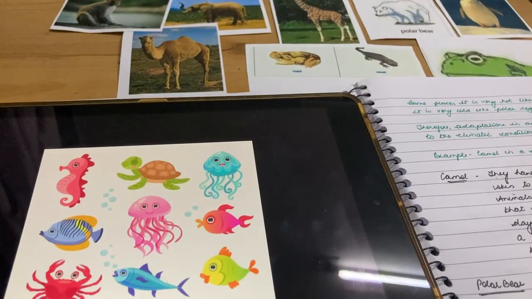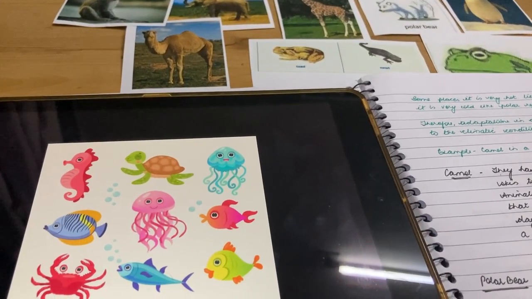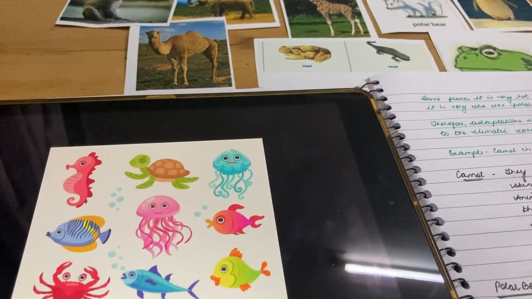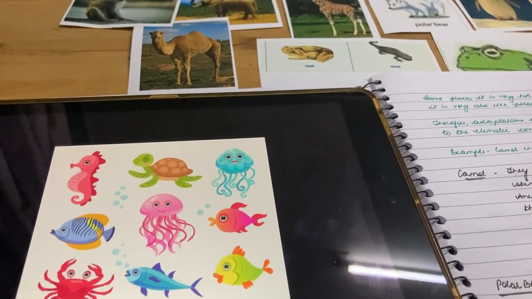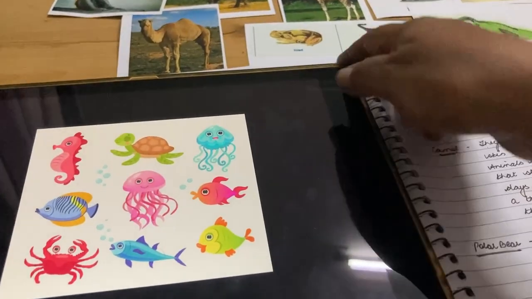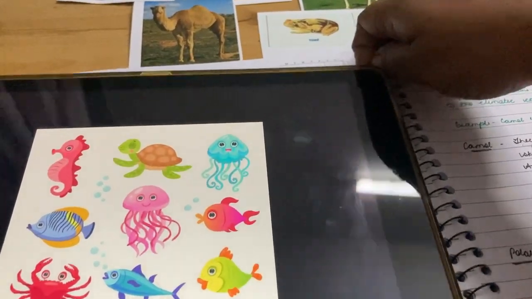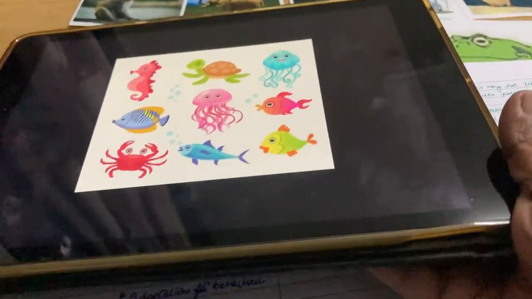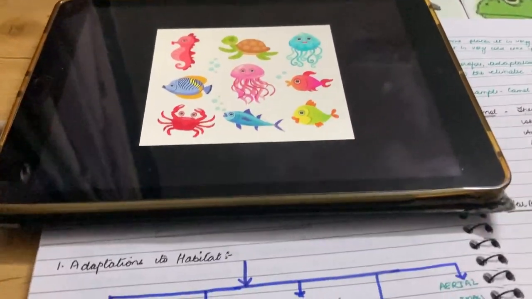Today's subject is science and the topic that we are currently doing is adaptation in plants. Last video we had completed our topic adaptation in habitats. Adaptation of animals as per the habitat, means as per the places that they live. So that is adaptation to habitat.